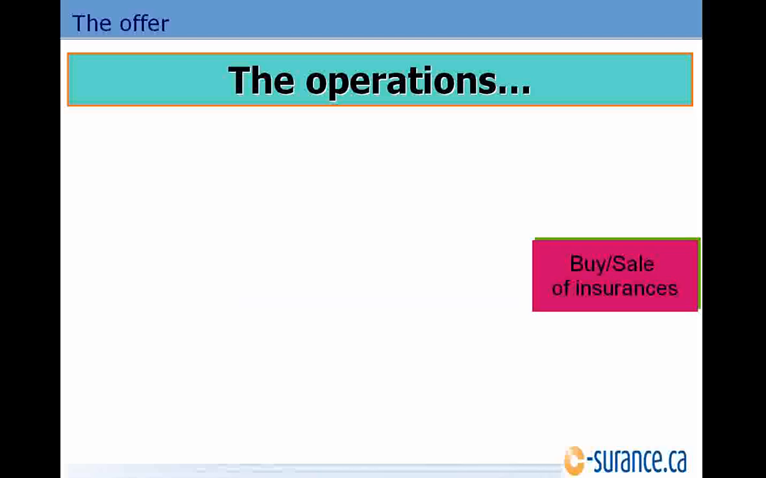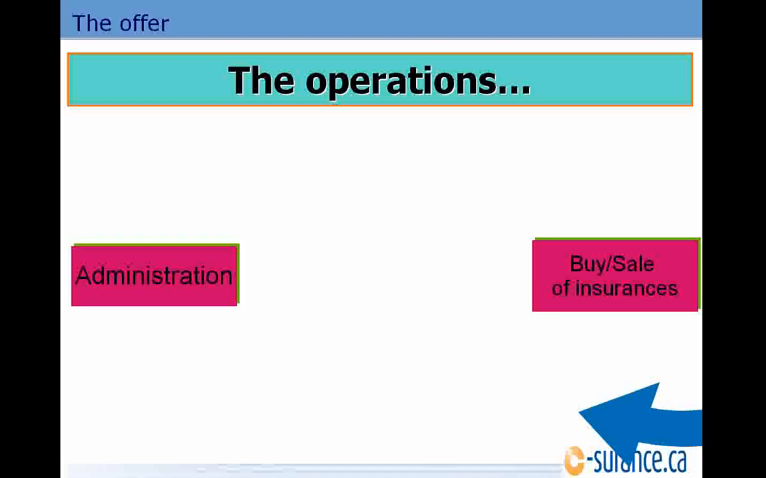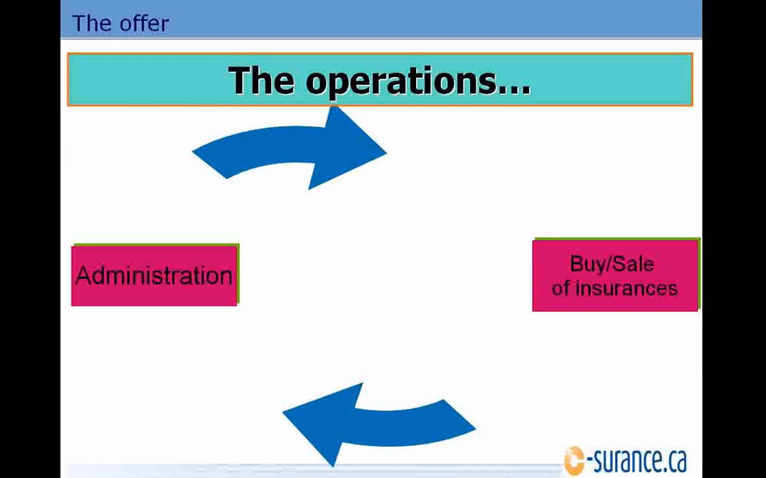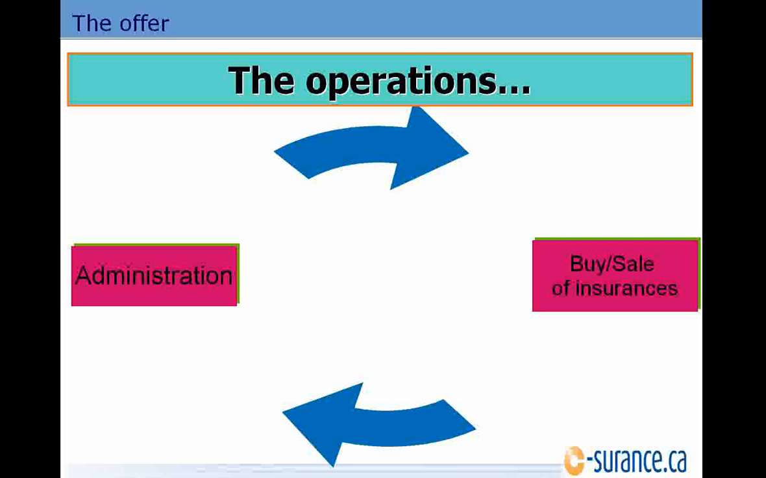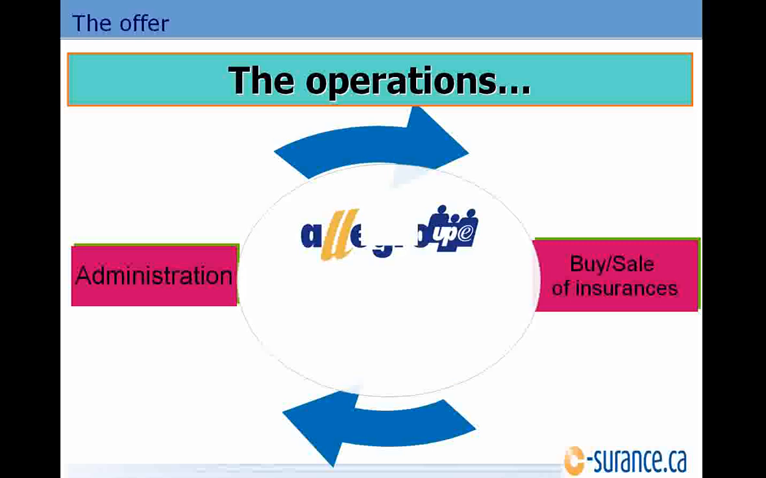The operation of c-surance Allegroupe includes all the buying and selling of insurance. The buying and selling of insurance, of course, is the process of market survey. And then we've got the administration services that need to be handled. As we are able to see, the information will flow automatically from buying and selling into administration. And when we need to go back to market, we, of course, will allow the information to flow right back into the sales process to be able to go back to market.